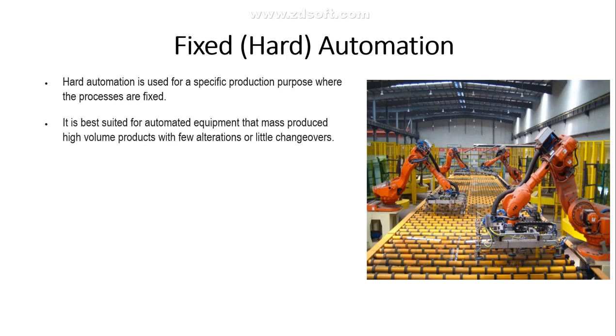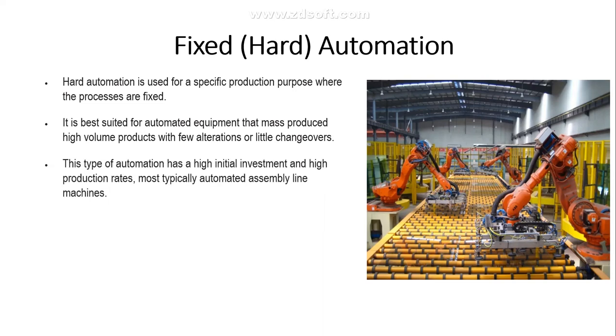Okay, so it is best suited for automated equipment that mass produces high volume with few alterations or little changeover. That's what I meant, in terms of beverages, food industries, and this distilled water industry. I'm just making it very simple. I'm taking a very simple example so that it will be easy for us all to understand. So it is best suited where you can have your production with slight changes, but not any major changes with respect to the automation.